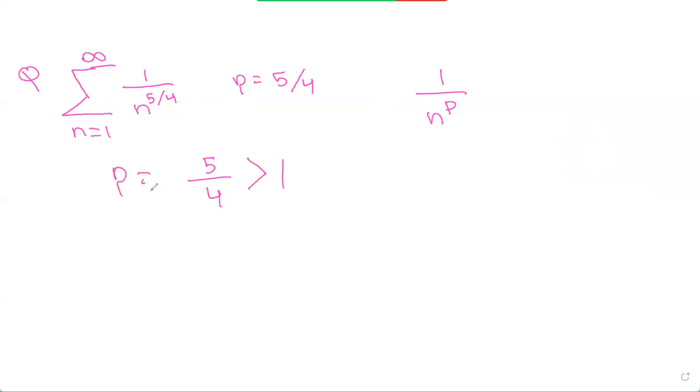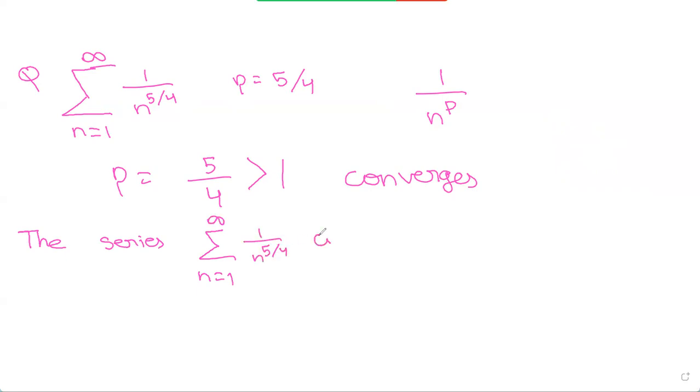So when the p-value is greater than 1, we know that it converges. Therefore, we can write our final statement. The series n equals 1 to infinity of 1 over n to the power of 5 over 4 converges by the p-series test. So that's how easy it is.